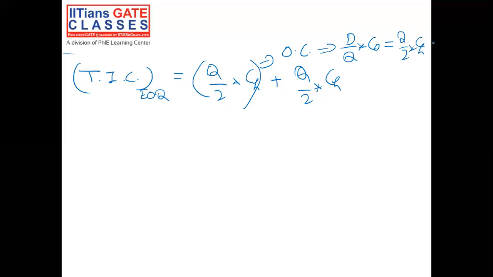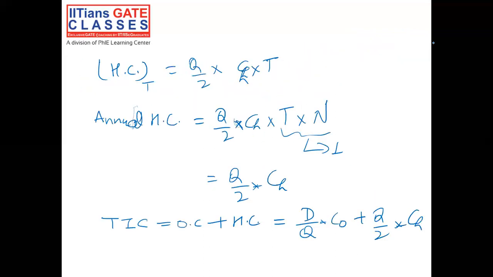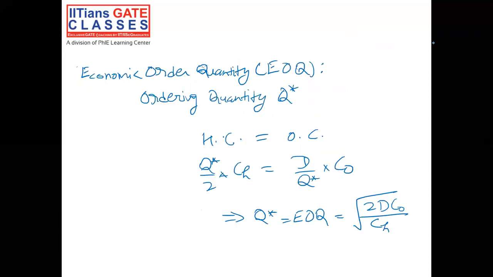Just go back and see again that we solved here that at economic order quantity, holding cost is equal to the ordering cost.